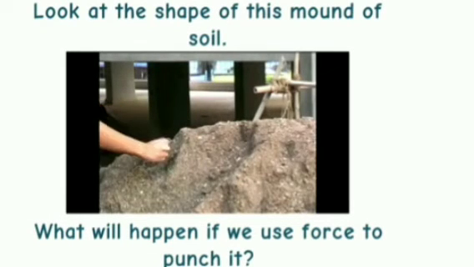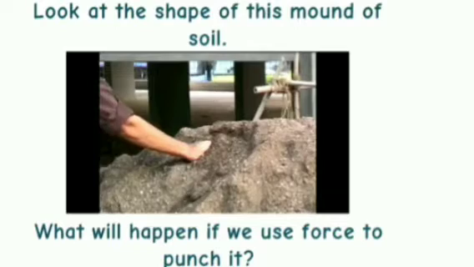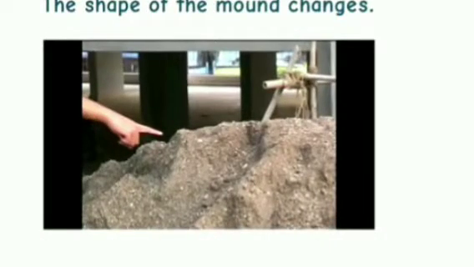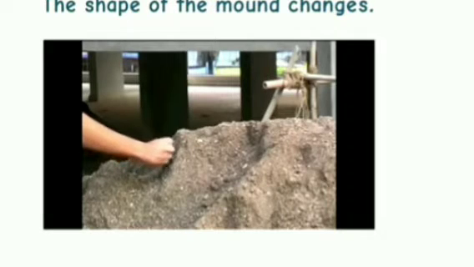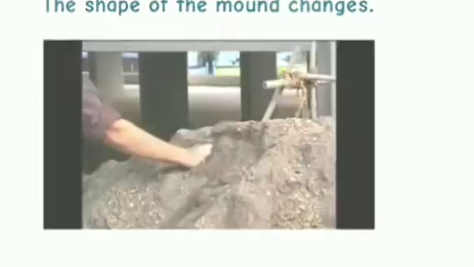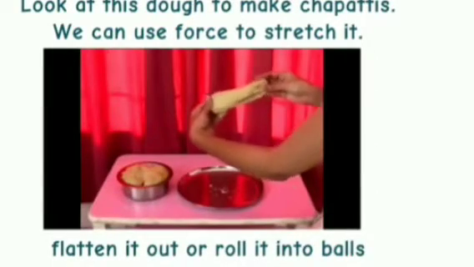What else can we do with force? Look at the shape of this mound of soil. What will happen if we use force to punch it? The shape of the mound changes. Look at this dough to make chapatis.